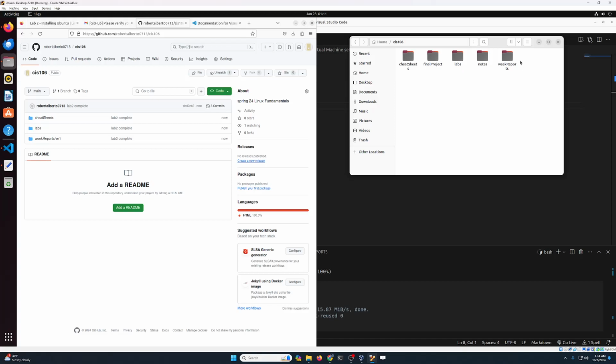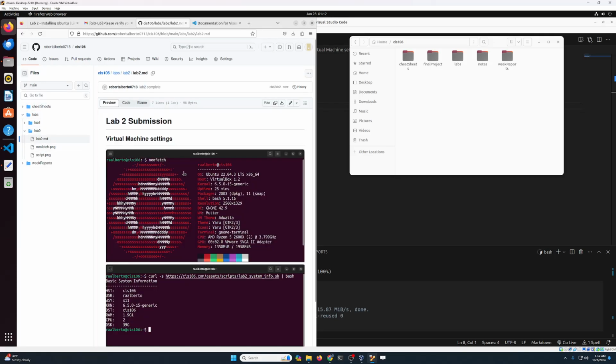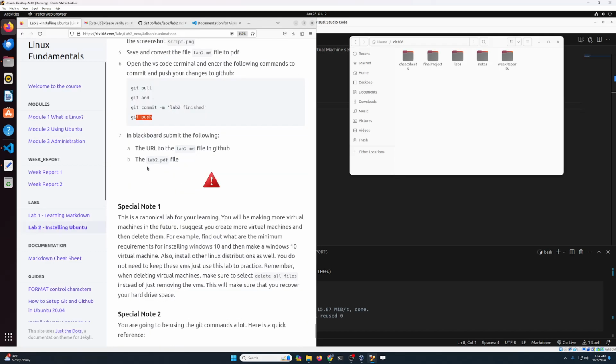The only difference is that empty folders are not going to appear over here because they're empty, and that is perfectly fine. So I'm going to click on labs, then lab number 2, then lab2.md. This is how the document should look like. You see? Perfect. Now, what are you going to submit in Blackboard? You need to give me the URL to the lab2.md file in GitHub. And you also need to give me lab2.pdf.